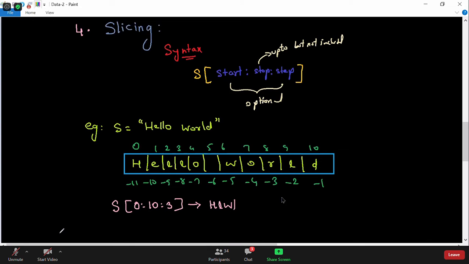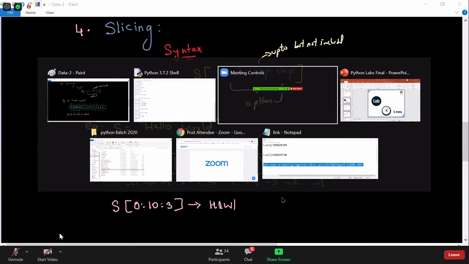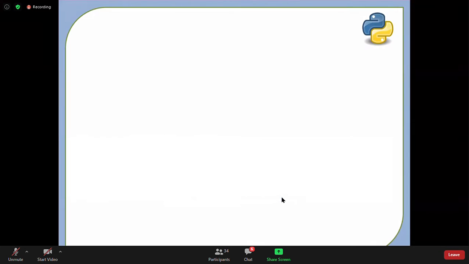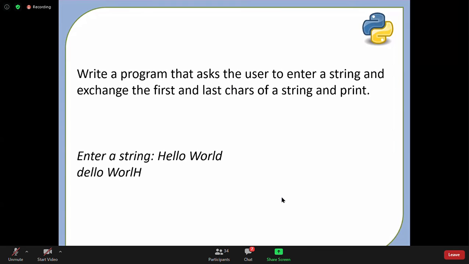Shall we go and do some exercises to understand the slicing in a better way? Let's see if all of you understood the slicing. The first exercise is: write a program that asks the user to enter a string, exchange the first and last character of the string, and print it. So if you enter hello world, then it should print dello world. You have to exchange the first and the last character.